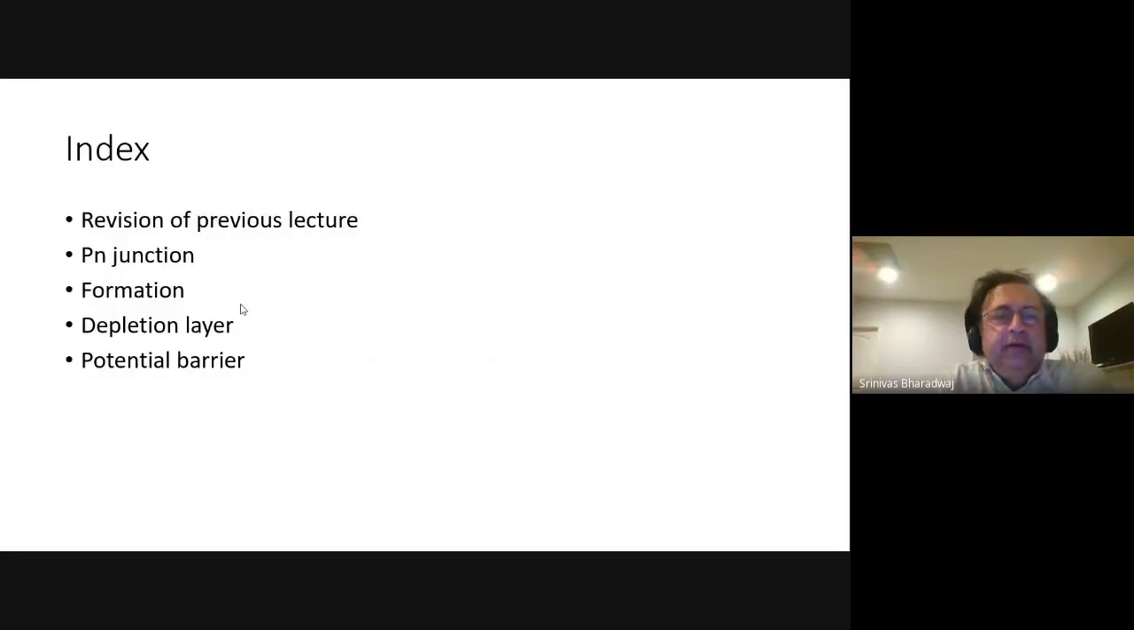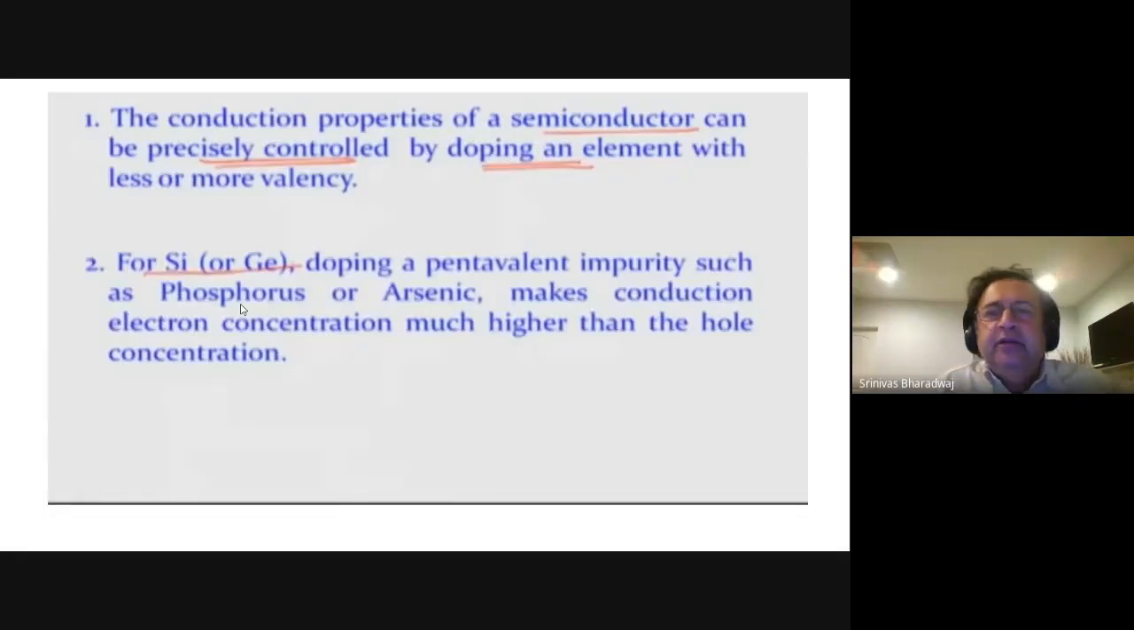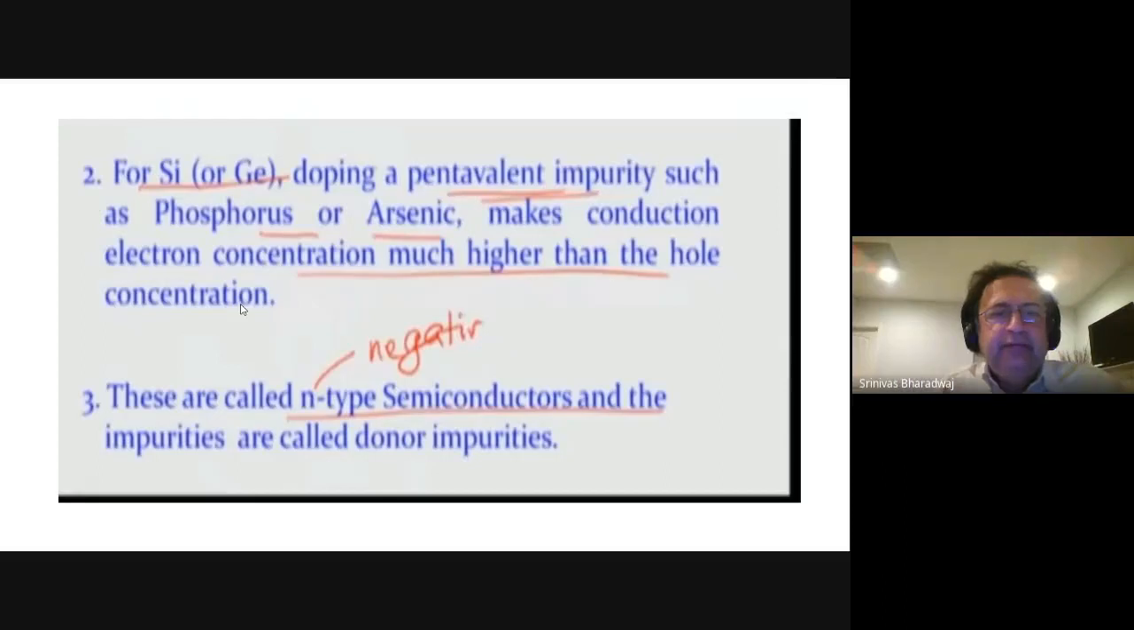Now let's look at the revision. So the PN junction, right? Now, what is a PN junction? The conductivity of a semiconductor can be precisely controlled by doping an element with less or more valency. So, for instance, if you have silicon and you dope it with a pentavalent impurity such as phosphorus, that makes the conduction electron concentration much higher than the hole concentration. So, phosphorus is five valent.